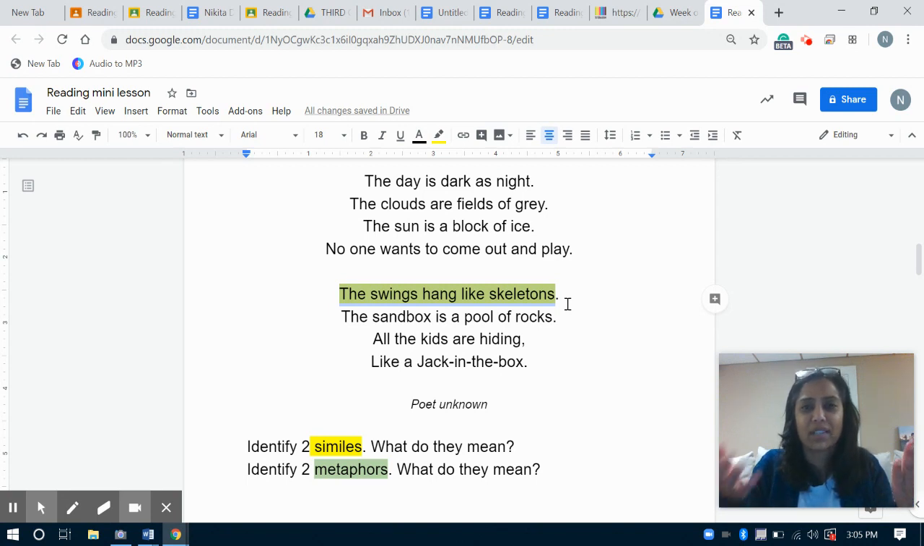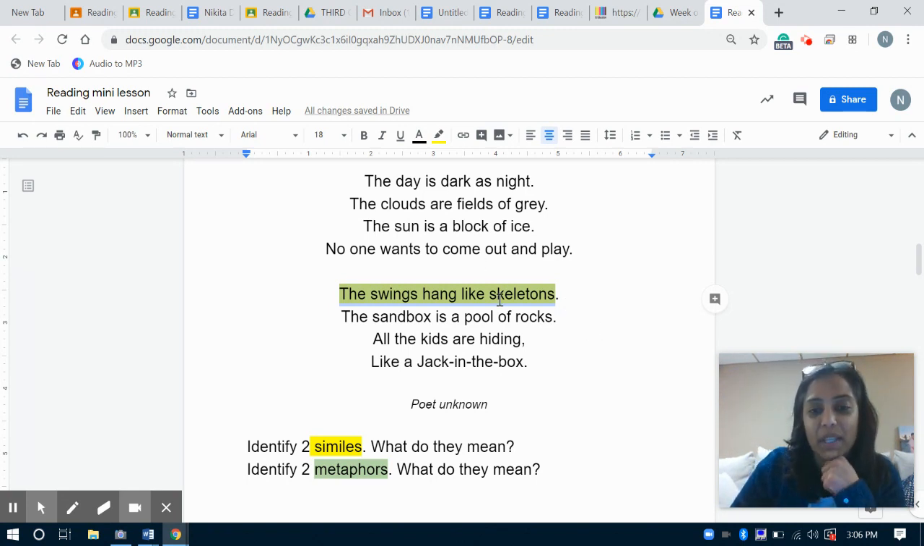And so now swings and skeletons are completely unalike, but they've connected them, they've compared them because maybe of the way they look when they're hanging, right? Kind of just moving and drifting back and forth. So that is a simile, and that's what it means. That's an example of a simile.